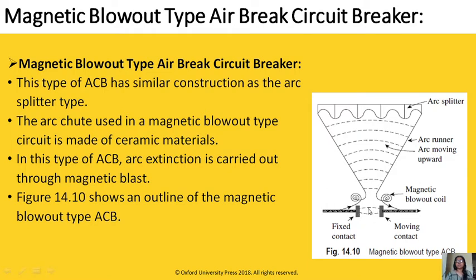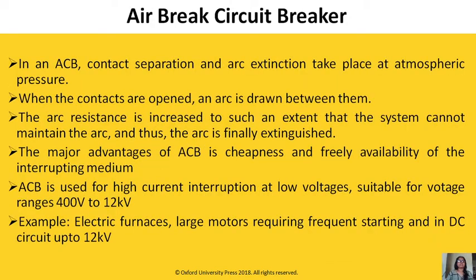As they start separating, current is diverted through this coil and the arc goes in upward direction. While moving up, the arc gets cooled, the length of the arc gets increased, and it gets split. So this is the magnetic blowout type air break circuit breaker. This is all about your ACBs.